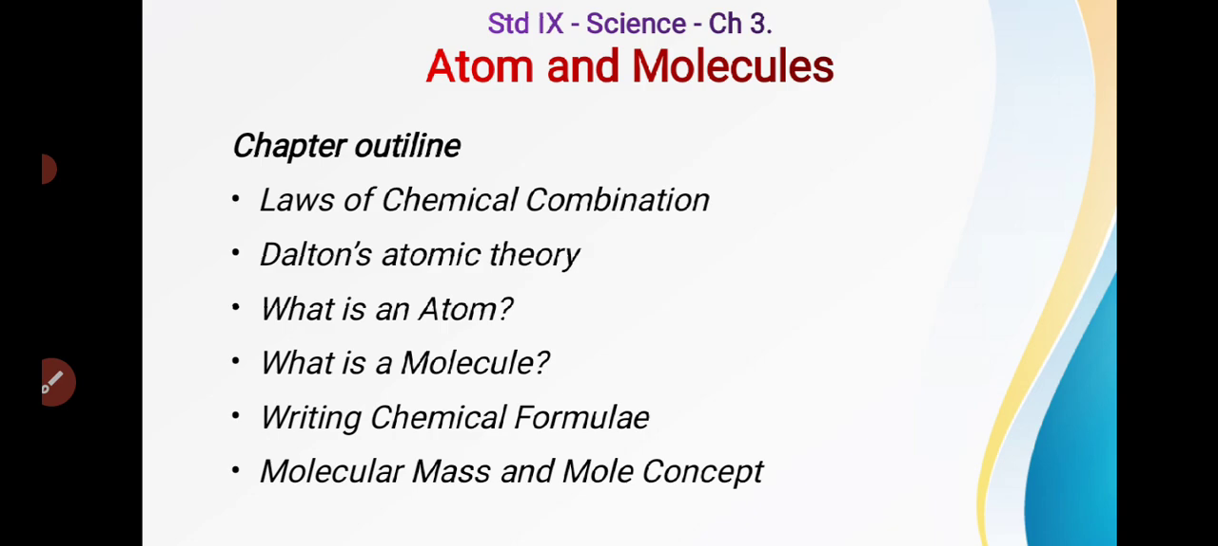This is the third chapter of the 9th standard science book, entitled Atoms and Molecules, and this chapter includes the following topics: laws of chemical combination, Dalton's atomic theory, what we mean by atom and molecule, how to write chemical formulae, and what is molecular mass and what is a mole. So we are going to cover half of the portion in this video and the remaining portion will be covered